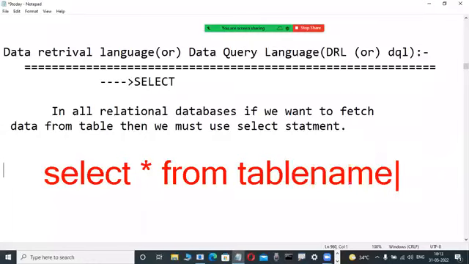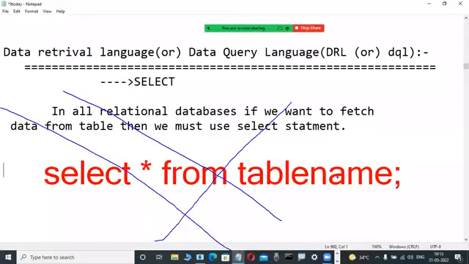Anybody telling like this means it is a blunder mistake. This is not true. For the first time, for easiness purposes, maybe many fellows say select star from table name. But unfortunately, the original syntax is not like that. The original syntax is totally different. Here it is select, not a star.